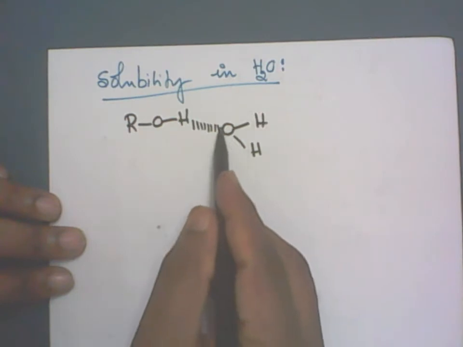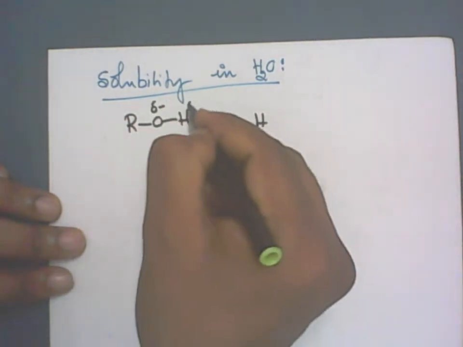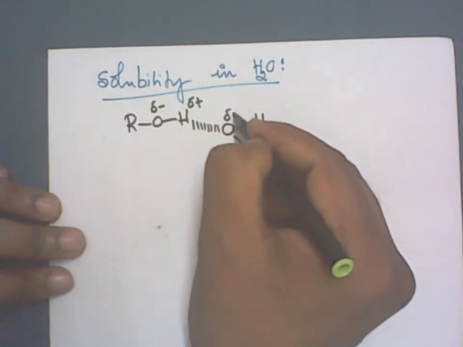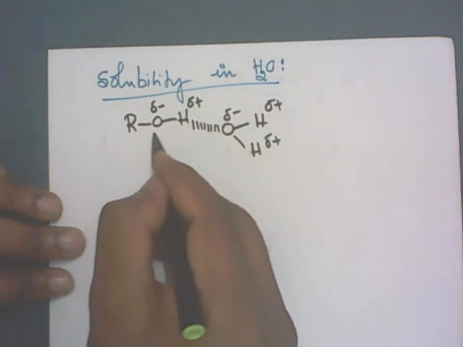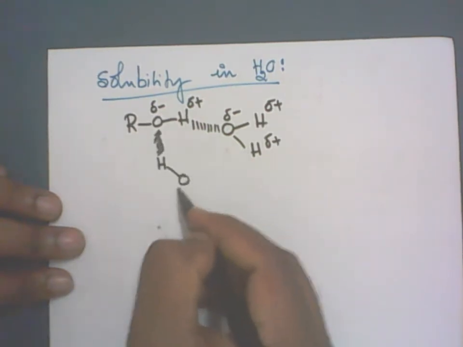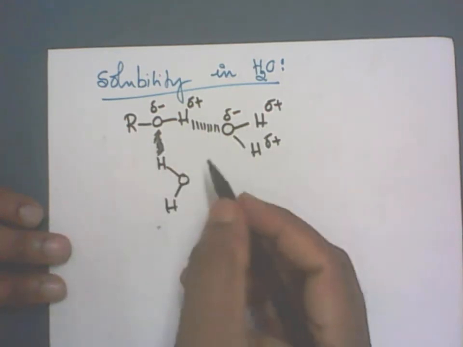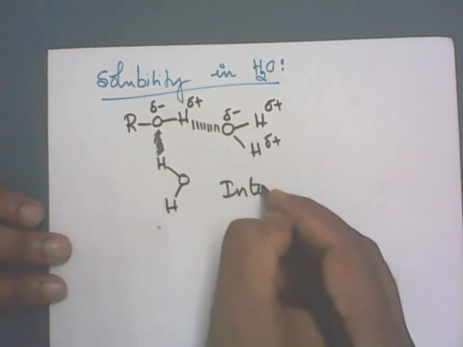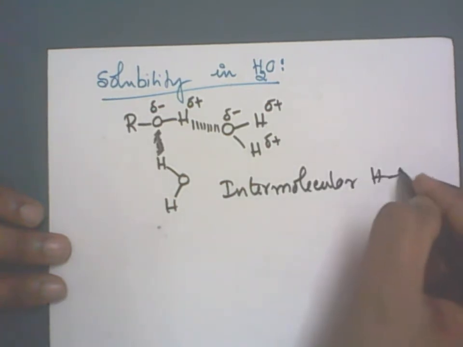Oxygen is more electronegative. There is a polarity: delta minus, delta plus. Similarly, oxygen of the alcohol can attract the hydrogen of the water molecule. Hence, between the two molecules there is intermolecular hydrogen bonding.